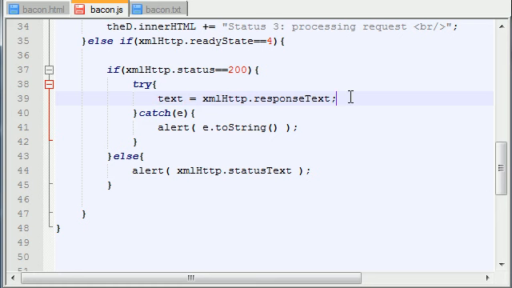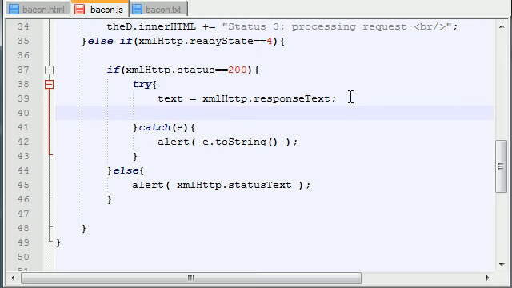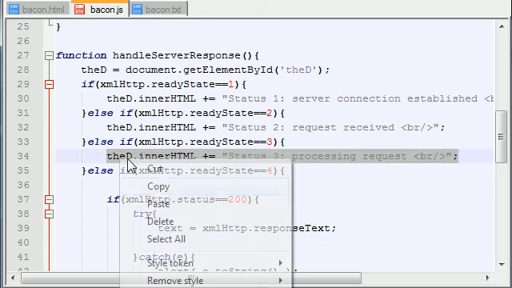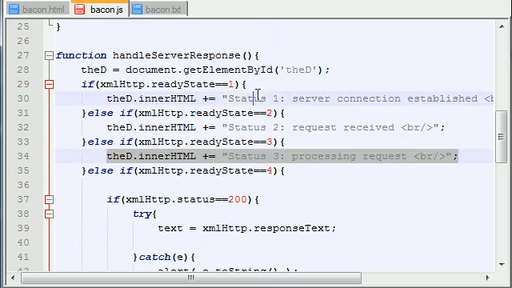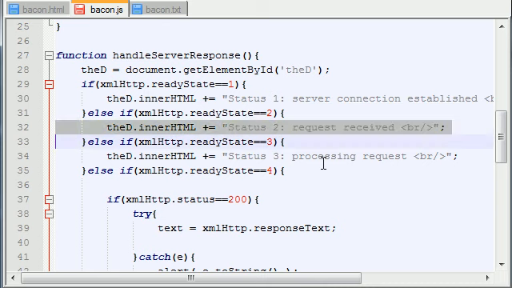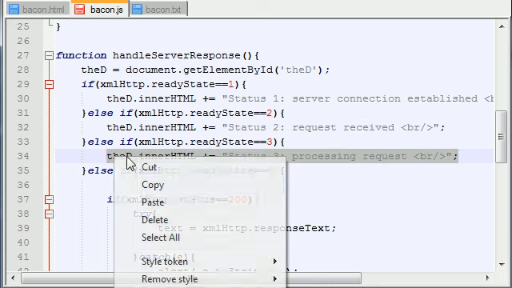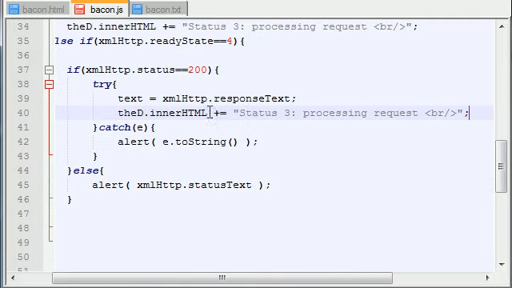So now what I want to do is set the innerHTML of status 4, because if you took note, we actually did it for status 1, status 2, and status 3, but we didn't do it with status 4 yet. So let me just go ahead, and since this has to be nice and neat, status 4.